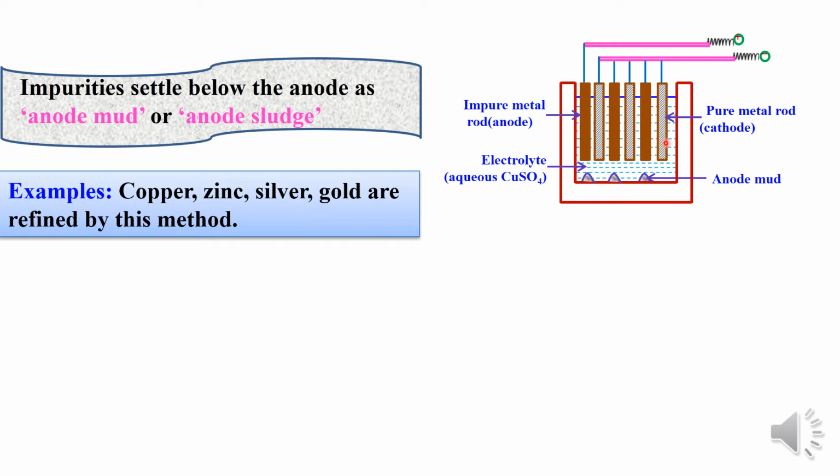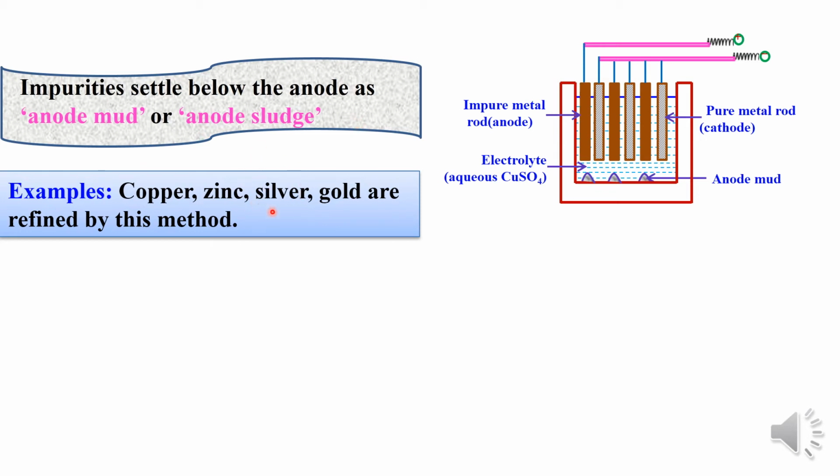In the sense, on passing electric current, the pure metal from the anode will deposit on the cathode, and whatever impurities are there will completely settle at the bottom of the tank in the form of anode mud, also called anode sludge.